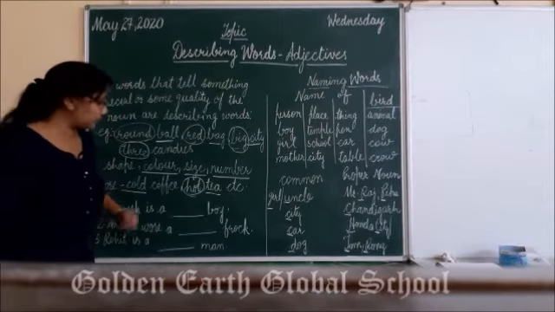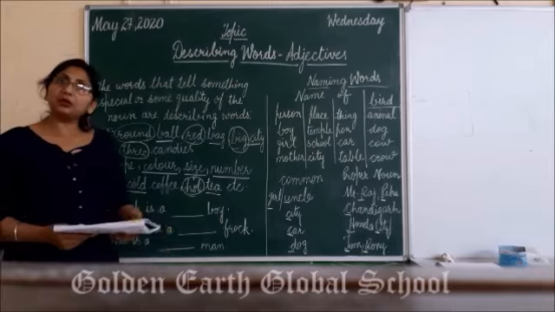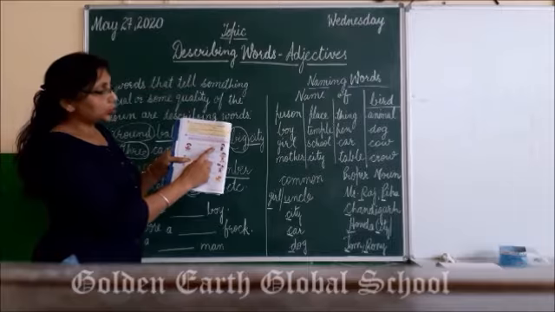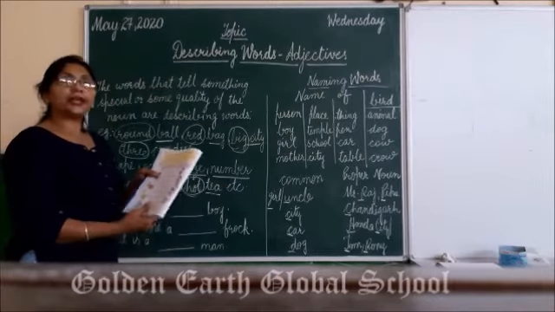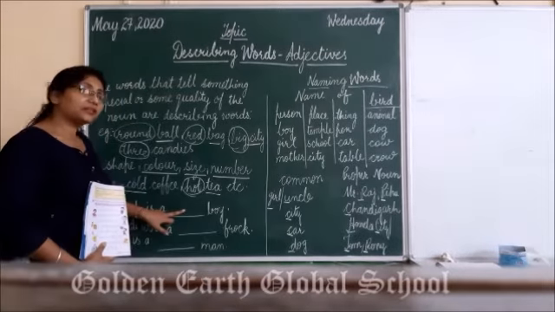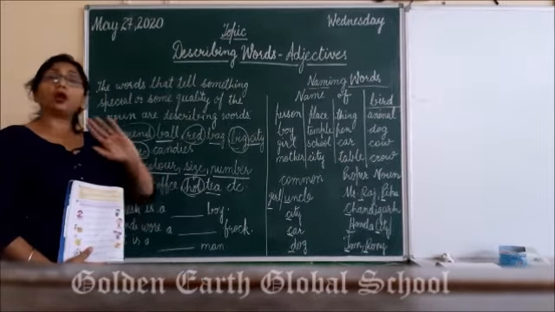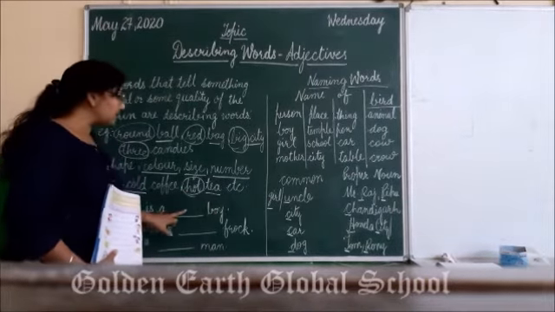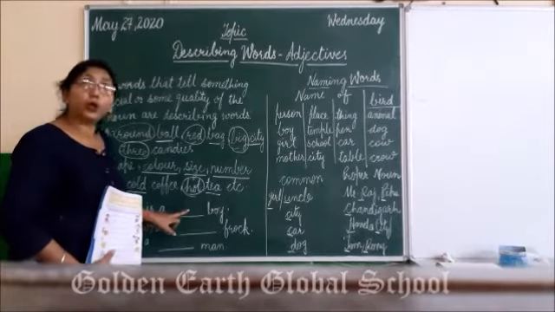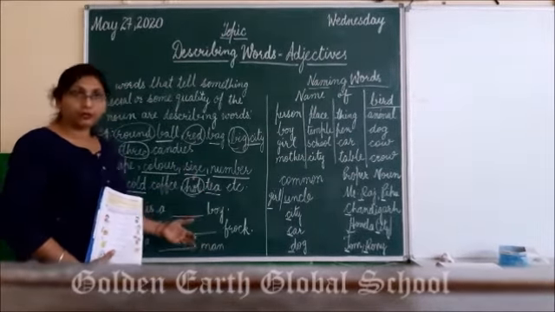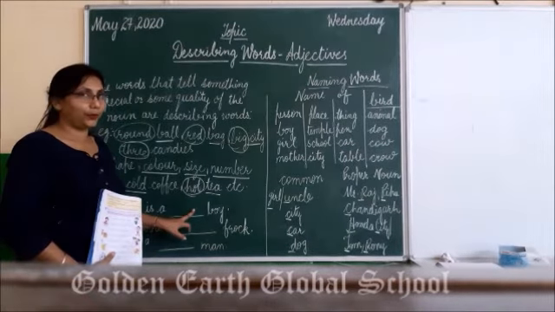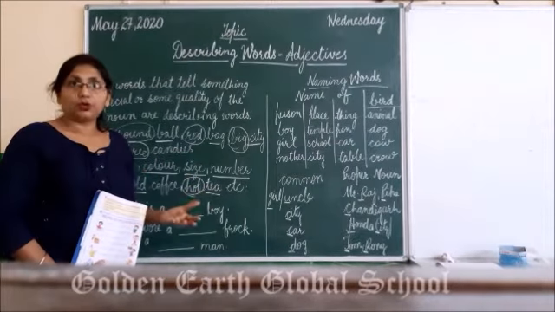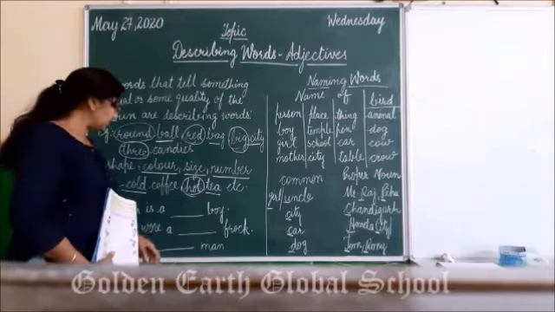Ramesh is a dash boy. What is Ramesh? We can pick one answer from here. Ramesh is a good boy, right? So according to the exercise, we have to write here good boy. Otherwise, we can write here, if you are not given any help box, आपने अपनी तरफ से कुछ fill करना है, तो आप उसमें Ramesh is a good boy, Ramesh is a naughty boy, Ramesh is a tall boy, right? यहाँ पे हम उसका कलर नहीं दे सकते, ओके? तो यहाँ पे हम उसका क्या दे सकते हैं? उसकी साइज, उसकी some special quality, right?